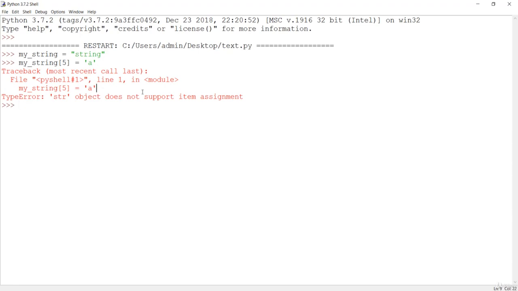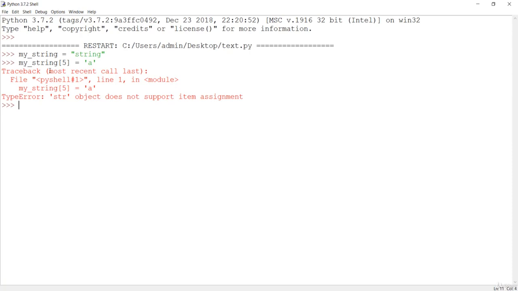So just remember that strings are immutable. That means the elements of a string cannot be assigned. So you cannot do this in the case of a string, but you can do this in the case of a list or any other data structures. But in the case of a string, this is not valid.